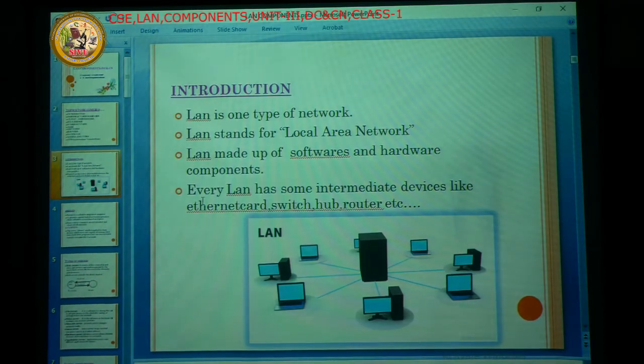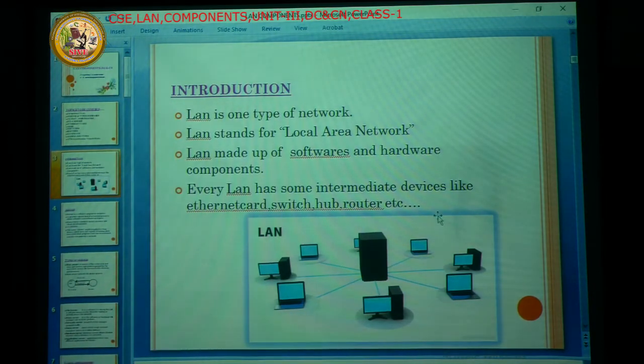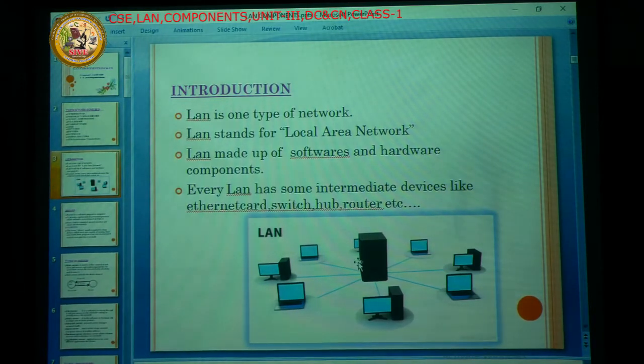That's why a LAN is made up of software and hardware components. Every LAN has some intermediate devices like the Ethernet card, switch, hub and routers. See the diagram. In this area of the LAN, on some corner side we place a switch, and on another corner side we place the router. This is the central system, sometimes called the server also.